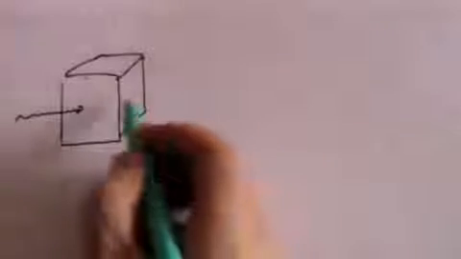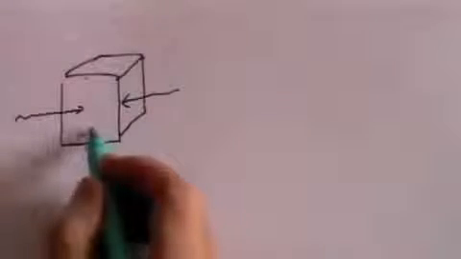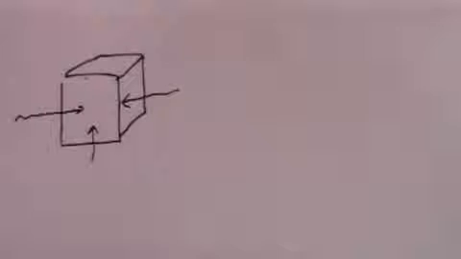Now let's get to the nub of the problem, black body radiation. What is a black body? Well, essentially a black body could be a box, and it's a box which does not reflect electromagnetic radiation. That means that any electromagnetic radiation that comes along is absorbed. And generally that means you have to paint a box black, and then it won't reflect the radiation, it will absorb it. A black body does not reflect electromagnetic radiation, it absorbs it.